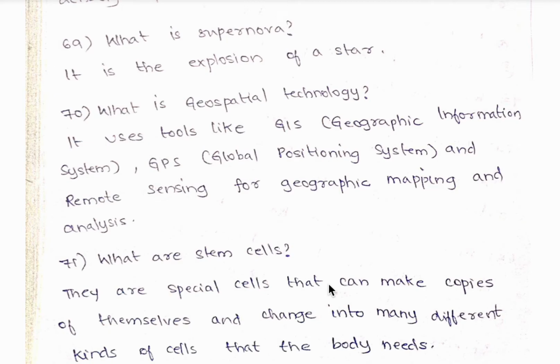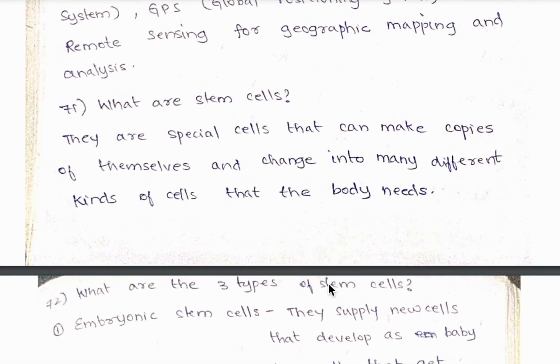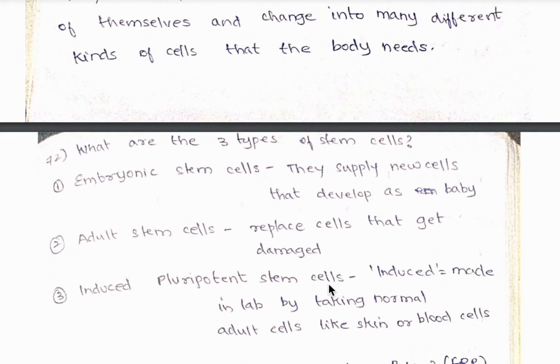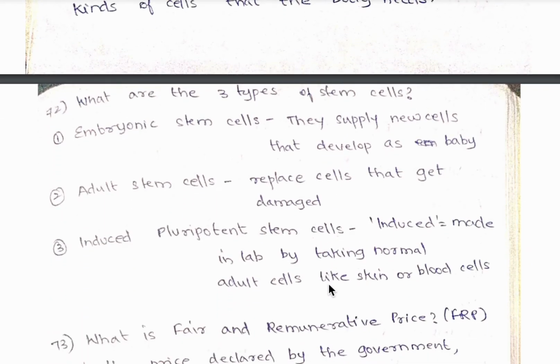70th question, what is geospatial technology? It uses tools like GIS, that is Geographic Information System, GPS, that is Global Positioning System, and remote sensing for geographic mapping and analysis. 71st question, what are stem cells? So they are special cells that can make copies of themselves and change into many different kinds of cells that the body needs.